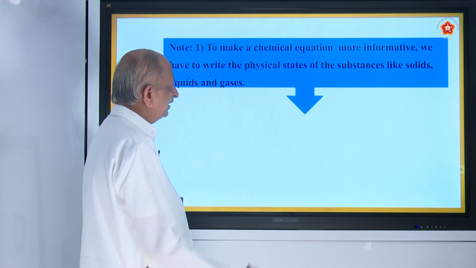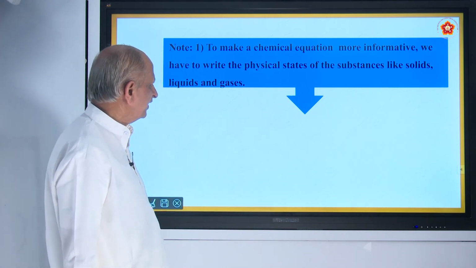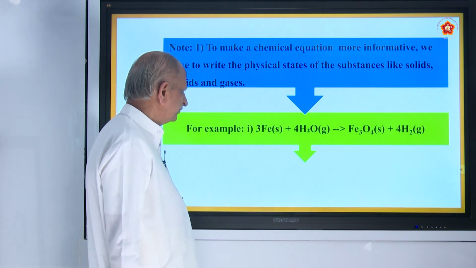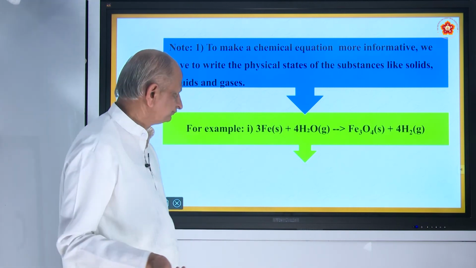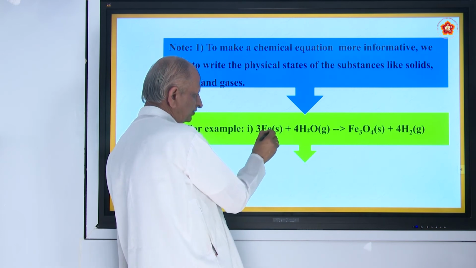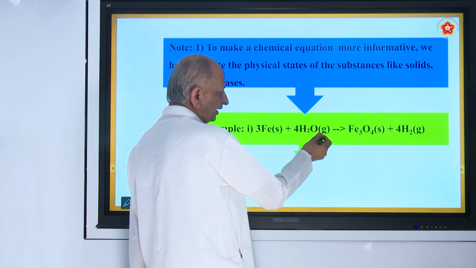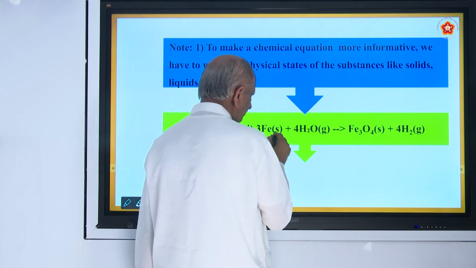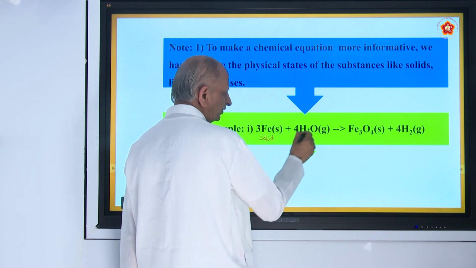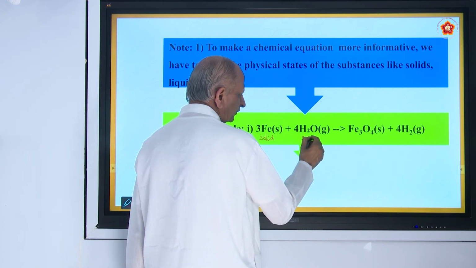So to make a chemical equation more informative, we have to write the physical states of the substances, whether it is a solid or a liquid or a gas. For example, the equation you studied now. Here Fe is called S. S means you must write that. S is solid. And water, even though it is a liquid, here you are using steam, therefore it is gas. So this S stands for solid. And this G stands for gas. That is nothing but steam. It is a gas.